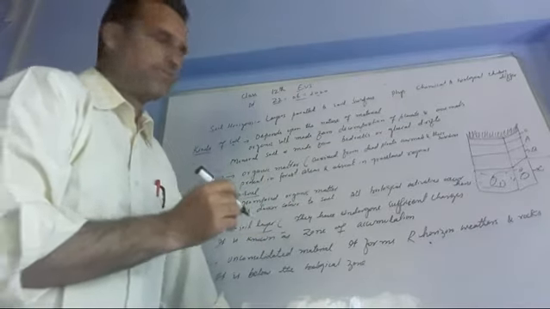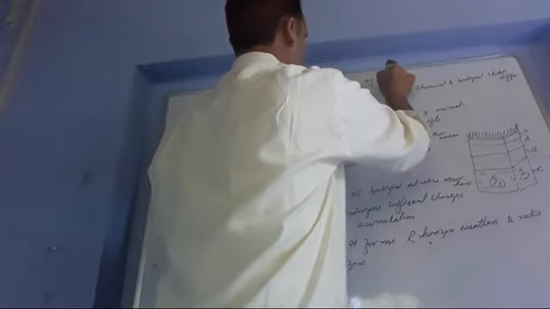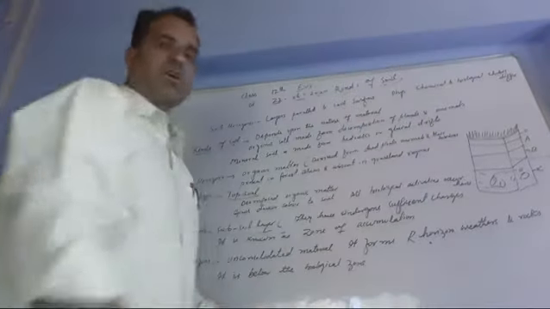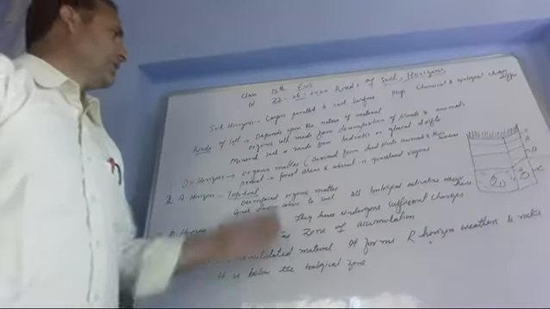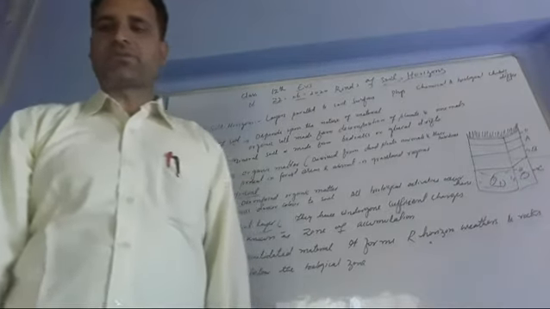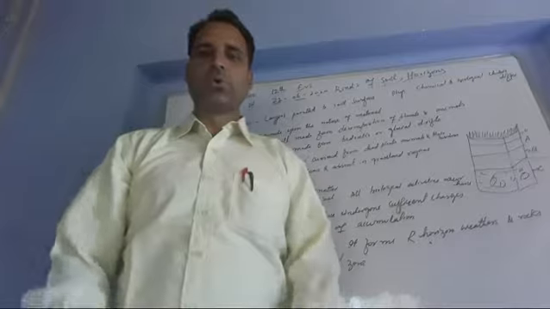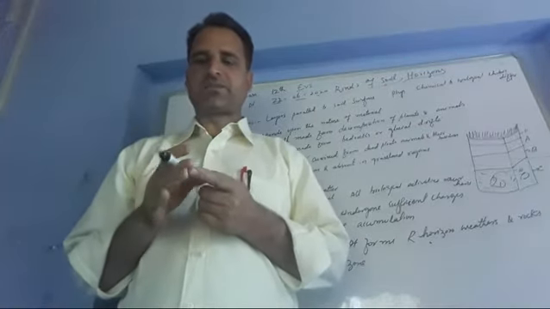Today's topic is kinds of soil horizons. Firstly, I will tell you that horizons are the layers parallel to the soil surface whose physical, chemical, and biological characters differ from each other.